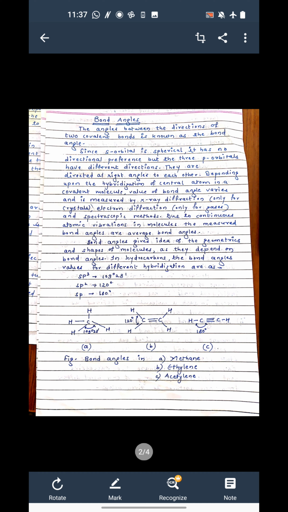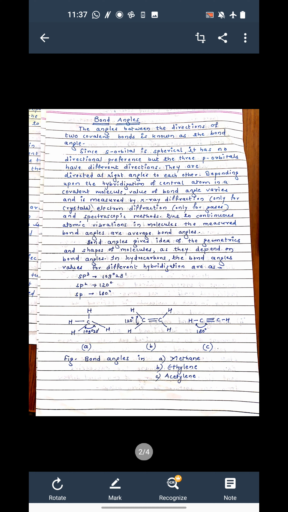bond angle. Again, bond angle we can measure by X-ray diffraction, electron diffraction and other spectroscopic methods. And due to the continuous atomic vibration in the molecule, the measured bond angle is the average bond angle. In addition to that, bond angle also gives us an idea of the geometry and shape of the molecule.